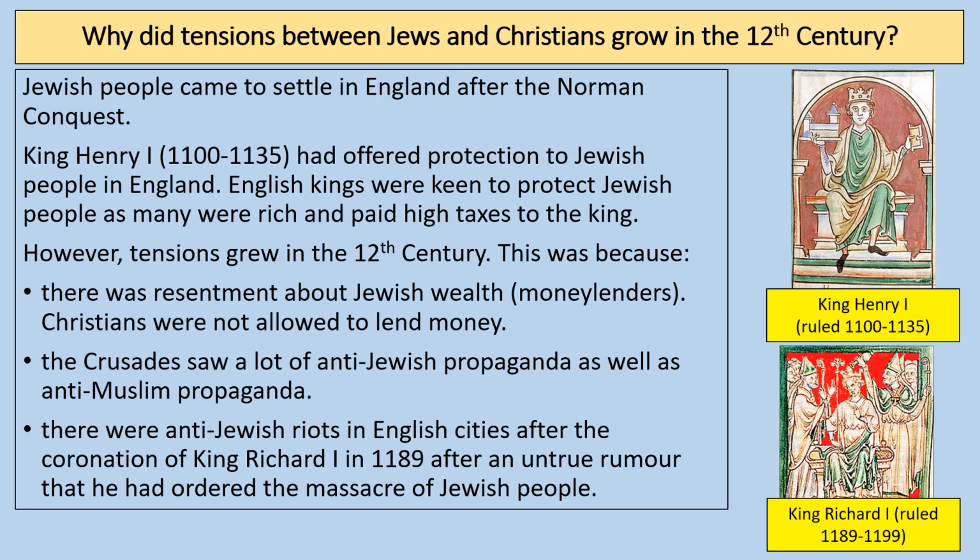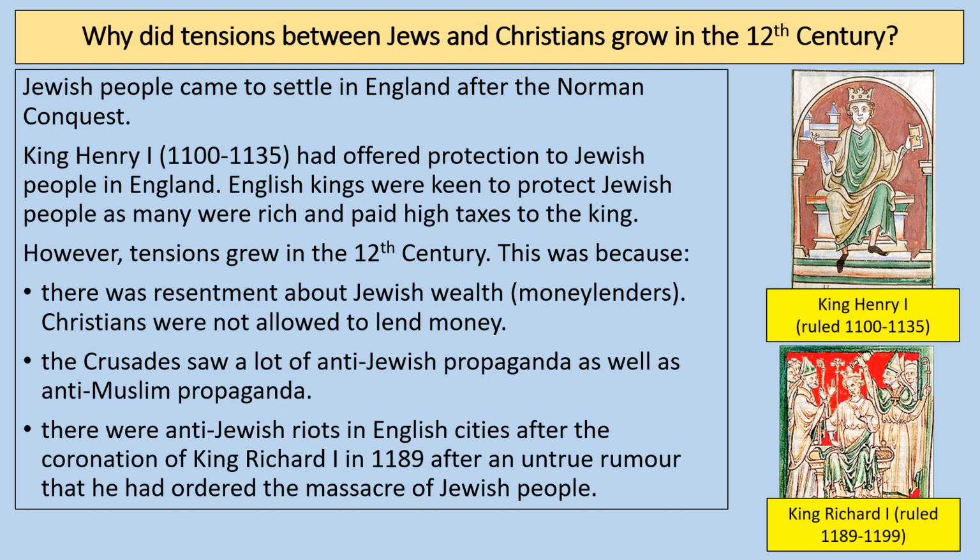So we're going to look at the question, why did tensions between Jewish people and Christians grow in the 12th century? So we found out that Jewish people came to settle in England after the Norman conquest. King Henry I had offered protection to Jewish people in England. Now, English kings were keen to protect Jewish people, as many Jewish people at the time were rich, not all of them, but many were rich, and therefore they paid high taxes to the king. So there's an economic factor here for the kings of England, like Henry I, protecting the Jewish people.